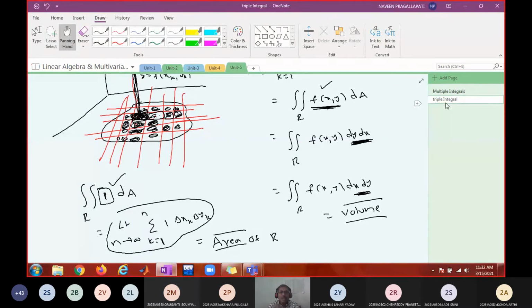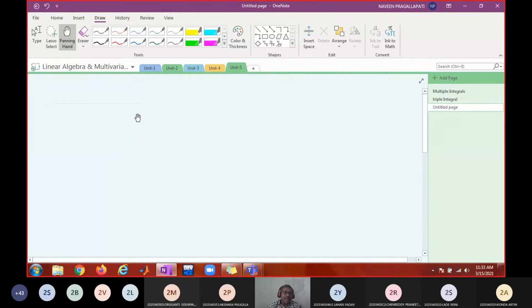Okay, now I am going to write down everything in a formal manner. It was all an informal discussion so far. Now I am going to write down about the double integral in detail. So put this heading: double integral.